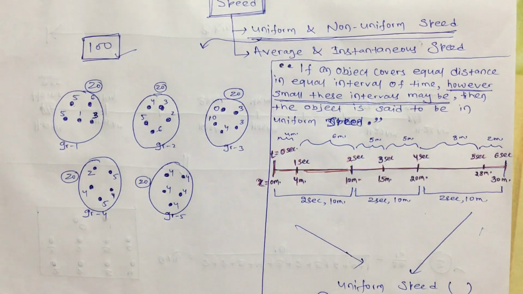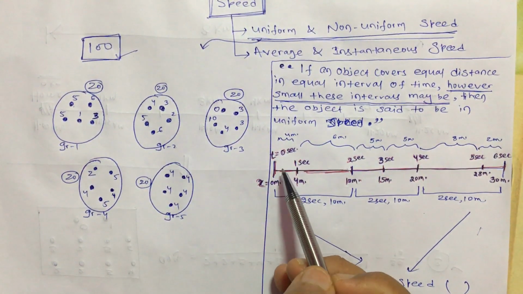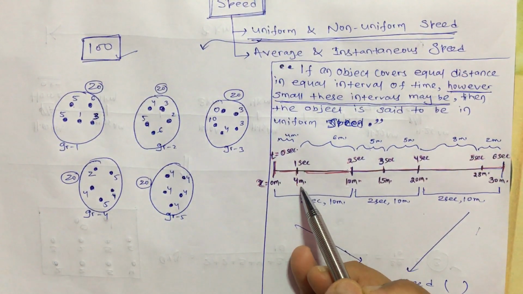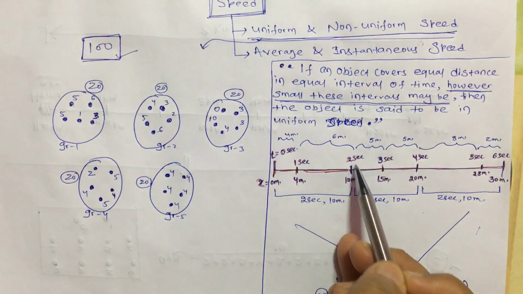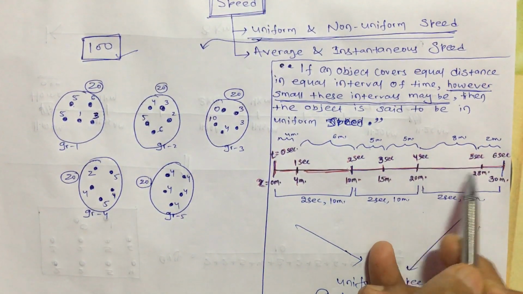Now let us understand the meaning of that particular condition. See, an object is moving on a straight line. At t equal to 0, it is at 0. At t equal to 1 second, it is at 4 meter. At t equal to 2 second, it is at 10 meter. At 3 second, it is at 15 meter. Like this it is given.